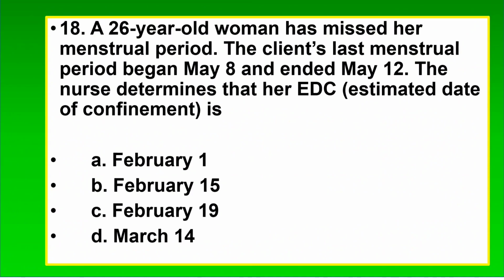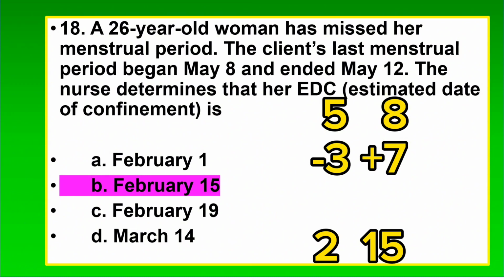18. A 26-year-old woman has missed her menstrual period. The client's last menstrual period began May 8 and ended May 12. The nurse determines that her EDC, estimated date of confinement, is A. February 1st, B. February 15th, C. February 19th, D. March 14th. The correct answer is B. February 15th. LMP is May 8 or 5/8. Minus 3 months, plus 7 days equals 2/15 or February 15th.